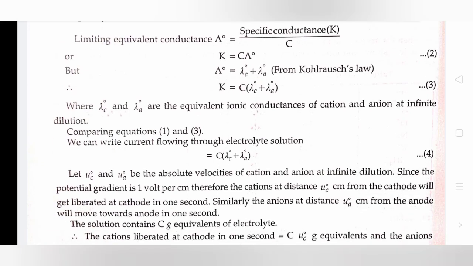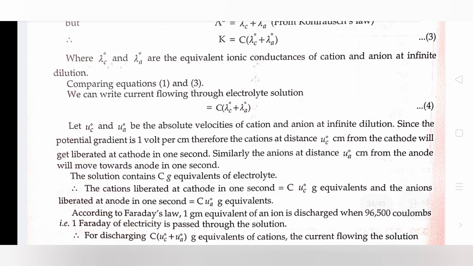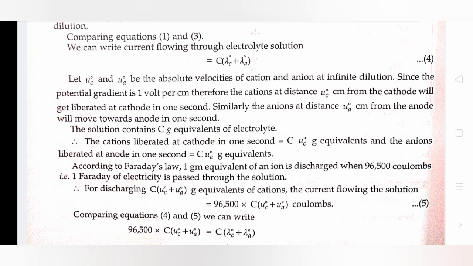Comparing equations 1 and 3, we can write the current flowing through the electrolyte solution equals C(λ_C⁰ + λ_A⁰). Let U_C⁰ and U_A⁰ be the absolute velocities of cation and anion at infinite dilution. Since the potential gradient is 1 volt per centimeter, the cations at a distance U_C⁰ centimeter from the cathode will get liberated at the cathode in 1 second. Similarly, the anions at a distance U_A⁰ centimeter from the anode will move towards the anode in 1 second.